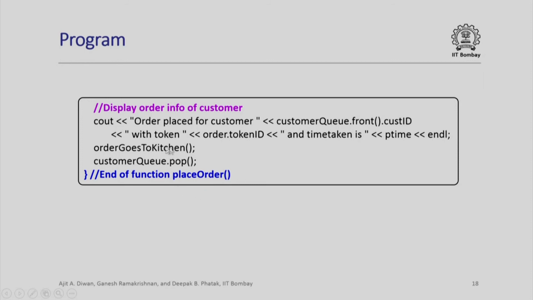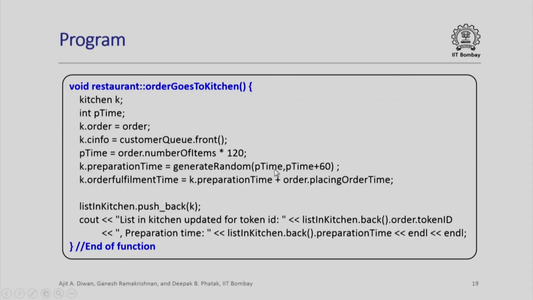This is simply a display of the order information of the customer, which is a very standard output statement. Now, let us look at the order going to the kitchen. Please note that the customer has placed the order, the money has been collected, and the clerk will simply inform the kitchen that such and such order has been placed.